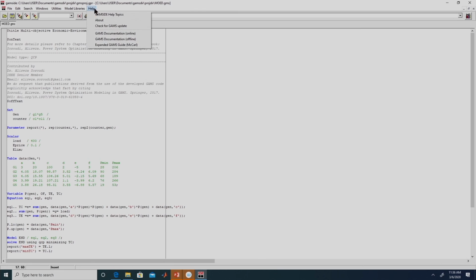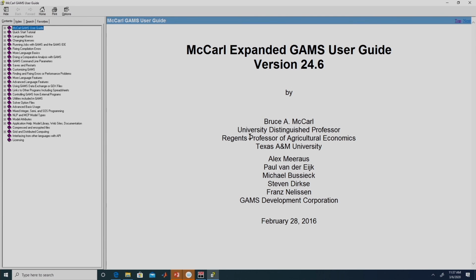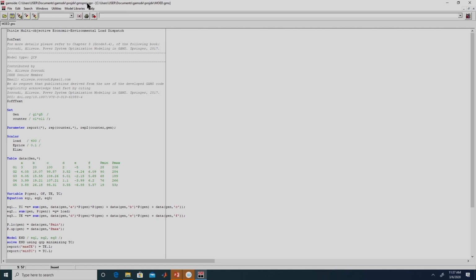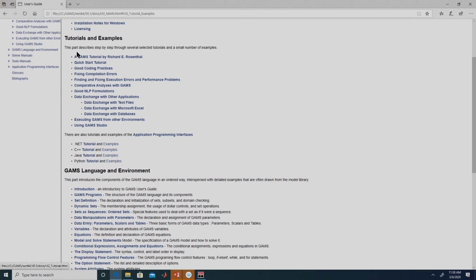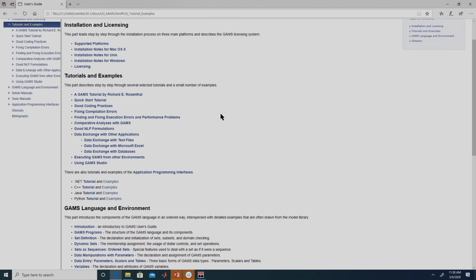You can also look at this help. Over here you will find the online help as well as the offline help of the GAMS documentation. You can also look into this expanded GAMS guide by McCarl. Over here you will also be able to find some of the advanced features of GAMS. The example that we are going to discuss is from the offline documentation, which is available here. In the tutorials and examples, we look into this tutorial by Richard Rosenthal. As and when you start using GAMS, you will require a lot of different features. Detailed help is available over here, so you can look into the appropriate section of the help.